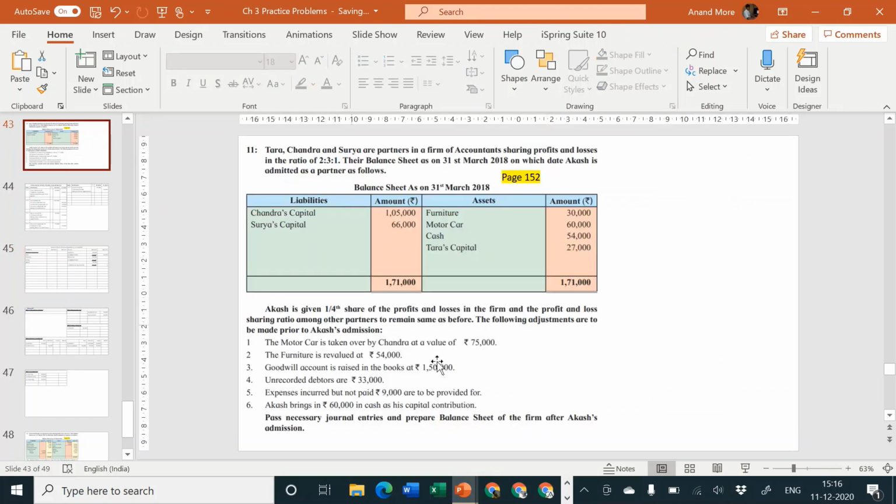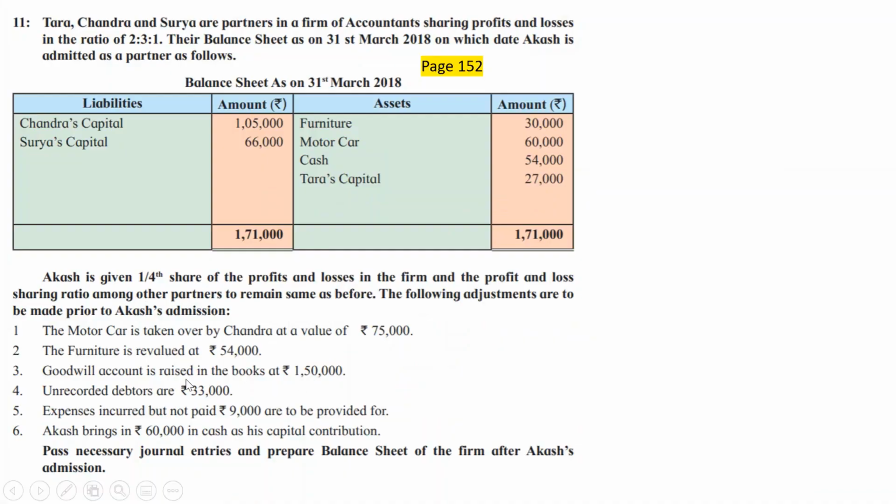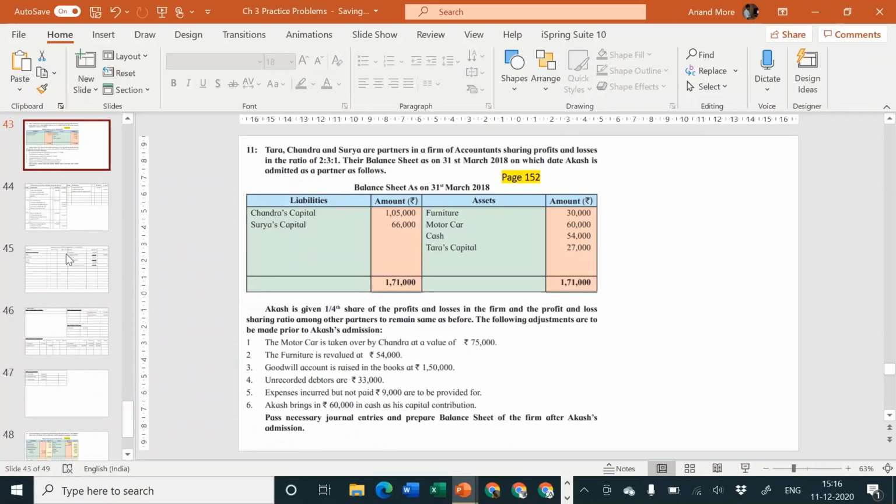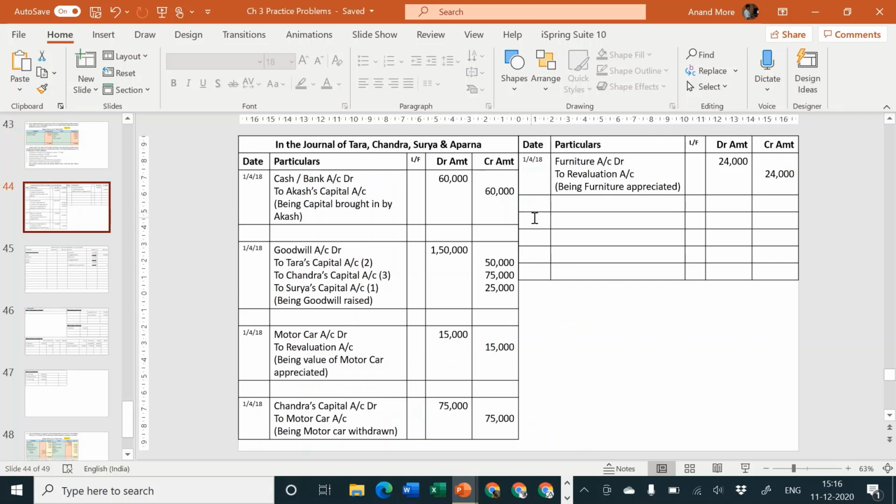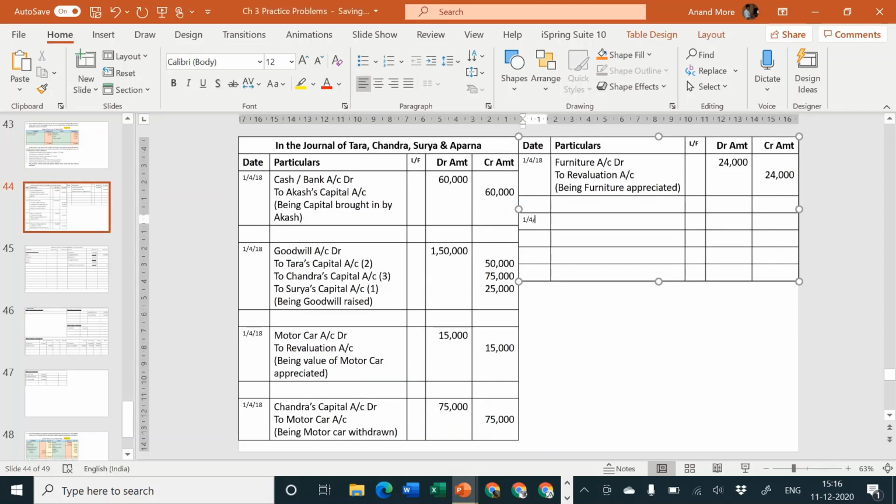Next point, goodwill account is raised in the books at rupees 1,50,000. We have already completed it. Unrecorded debtors are rupees 33,000. So unrecorded debtors are to be brought into books. Entry will be on 1/4/18. Debtors are coming in.